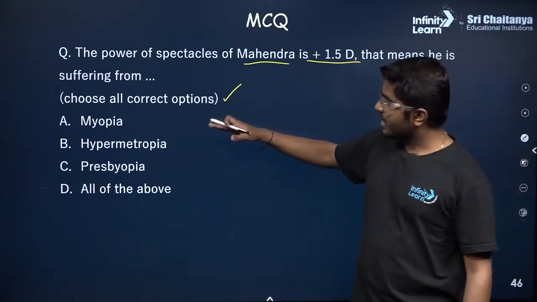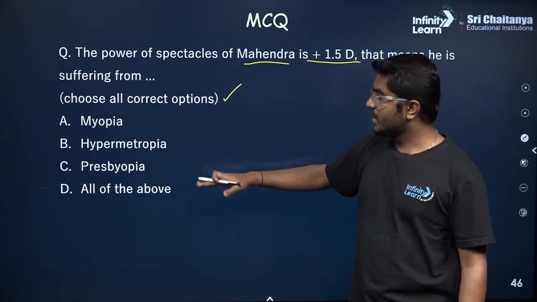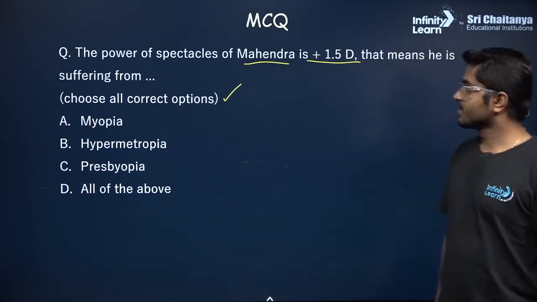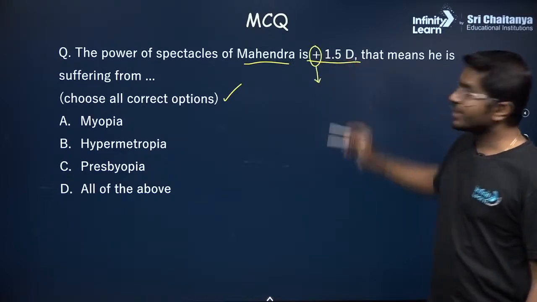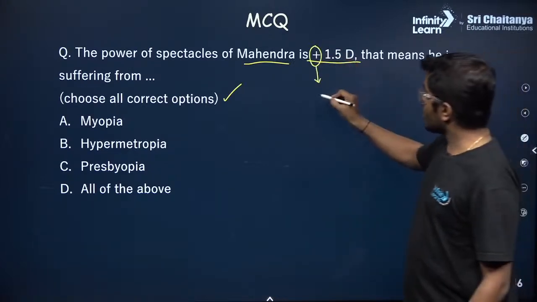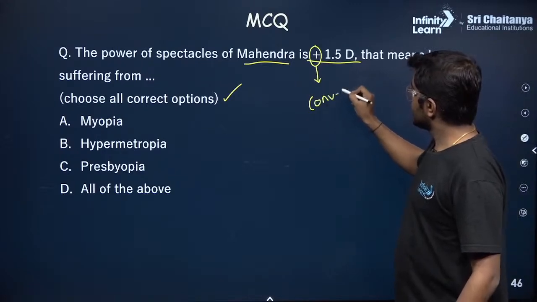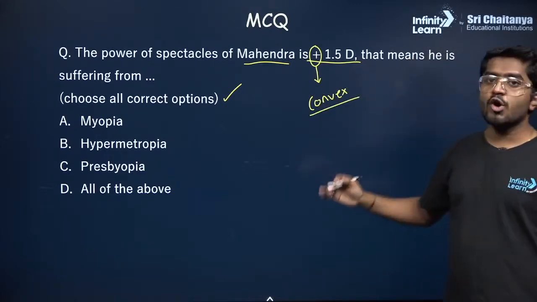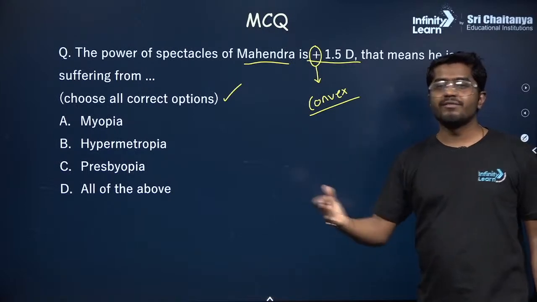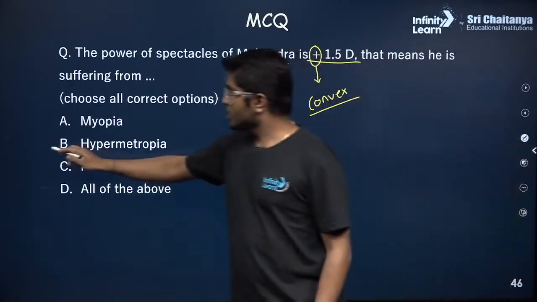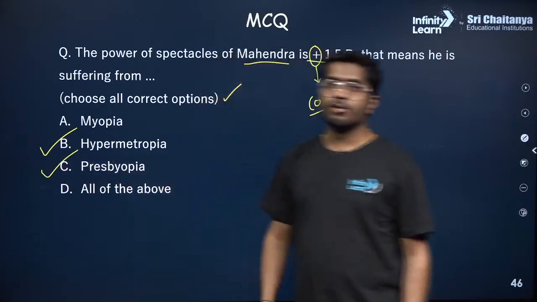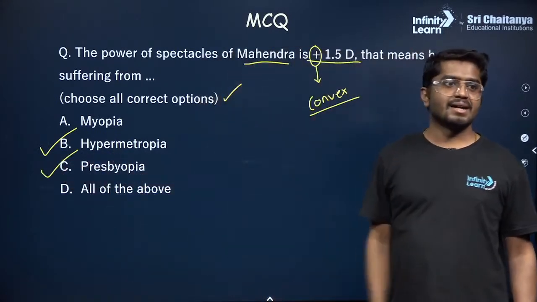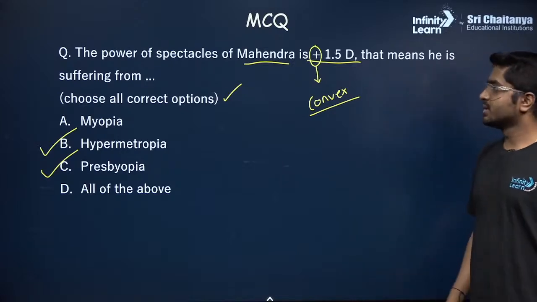Is it myopia, hypermetropia, presbyopia, or all of the above? If power is plus, that means what type of lens it is? This is a convex lens. So when do we use convex lens to correct which type of defect? We use convex lens to correct hypermetropia and presbyopia. So B and C are the correct options.